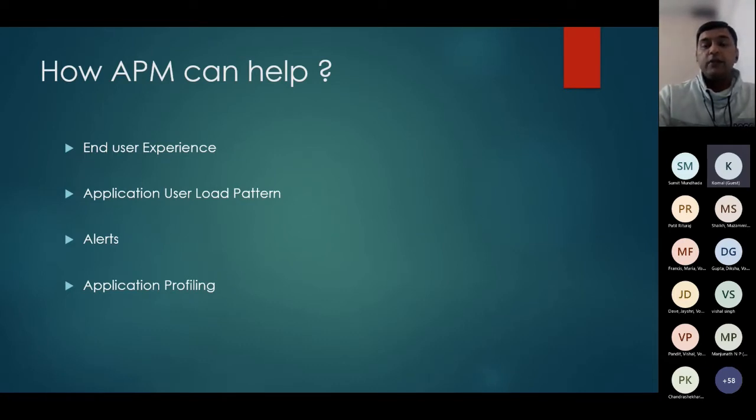Let's first take an example of end user experience. Let me go back to the IRCTC system. I think most people in India must know IRCTC, the Indian Railway ticket booking site. If I take you back 10 years, IRCTC was a pain when we logged into the system.